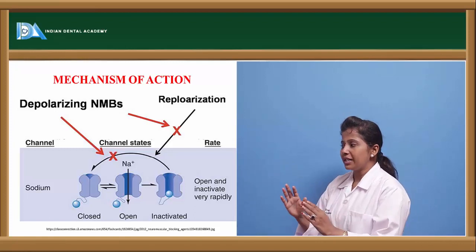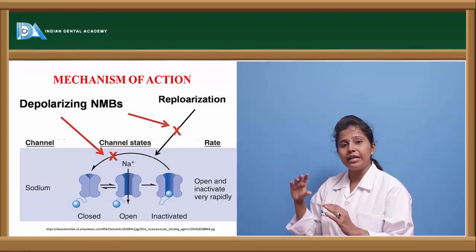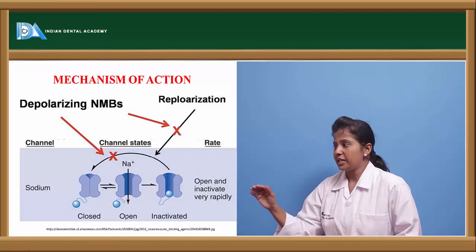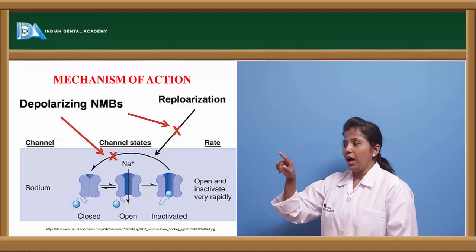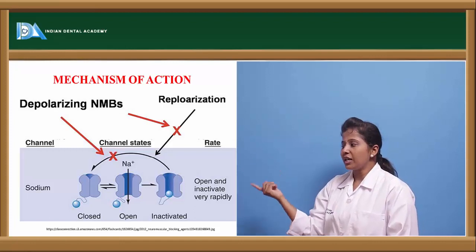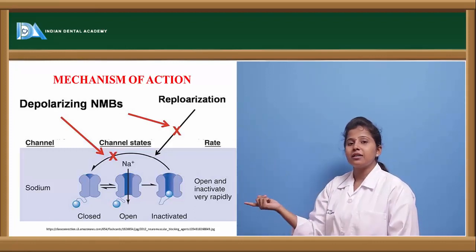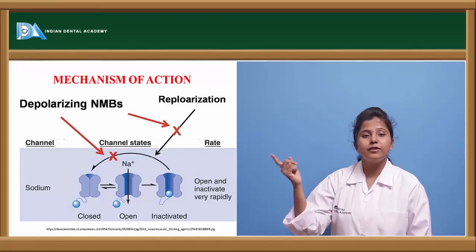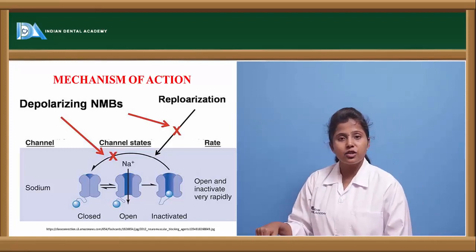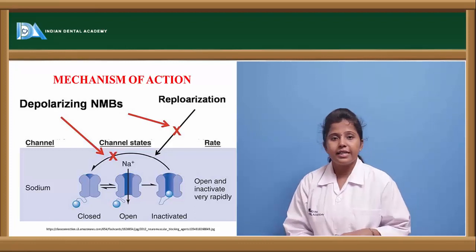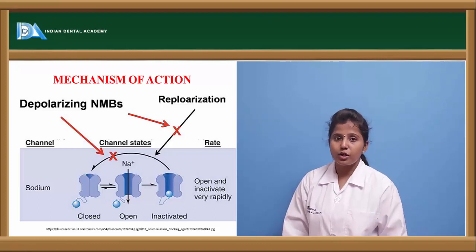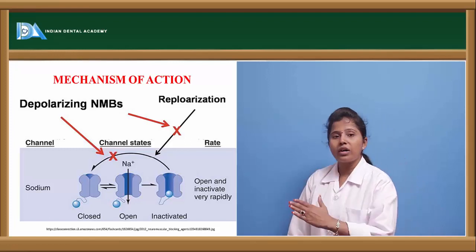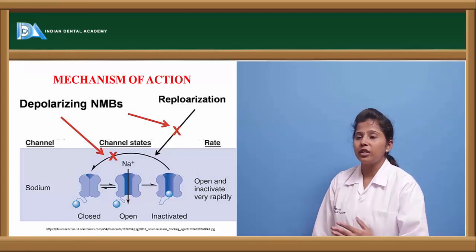Only when the channel is in open state does the entry of electrolytes take place. These neuromuscular blockers act on the conversion of inactive form to open form. If the channel is not in the open state, then the entry of electrolytes won't take place. This is how neuromuscular blocking agents block the action of nicotinic receptors.